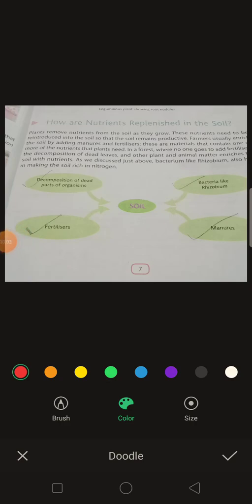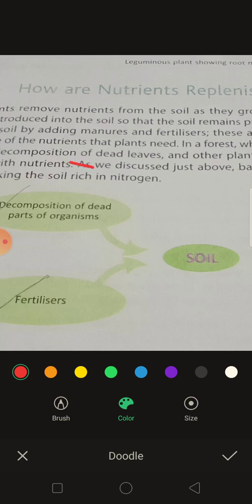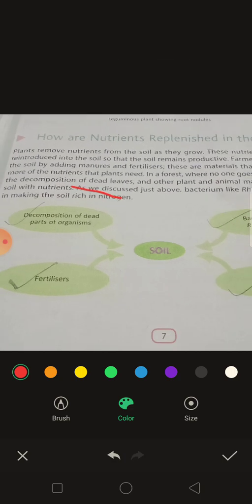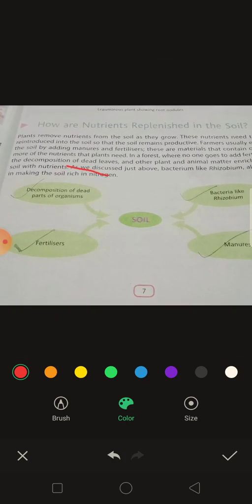Let us start today's science class with how nutrients are replenished in the soil. How nutrients are replenished in the soil means that whatever nutrients the plants used up from the soil in their growing season, the soil becomes infertile. When soil becomes infertile, the farmers add nutrients to the soil to maintain its fertility for the next season's plants.